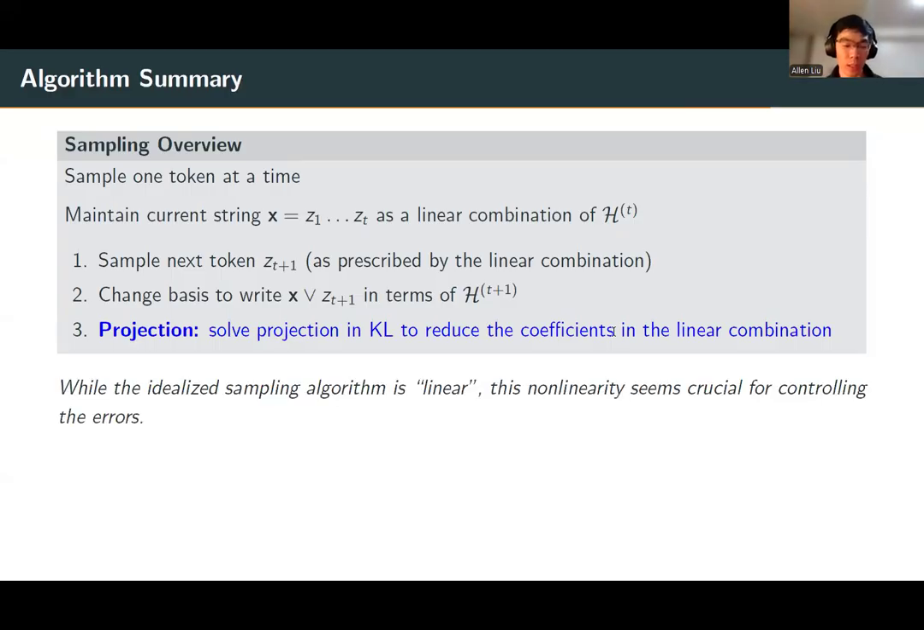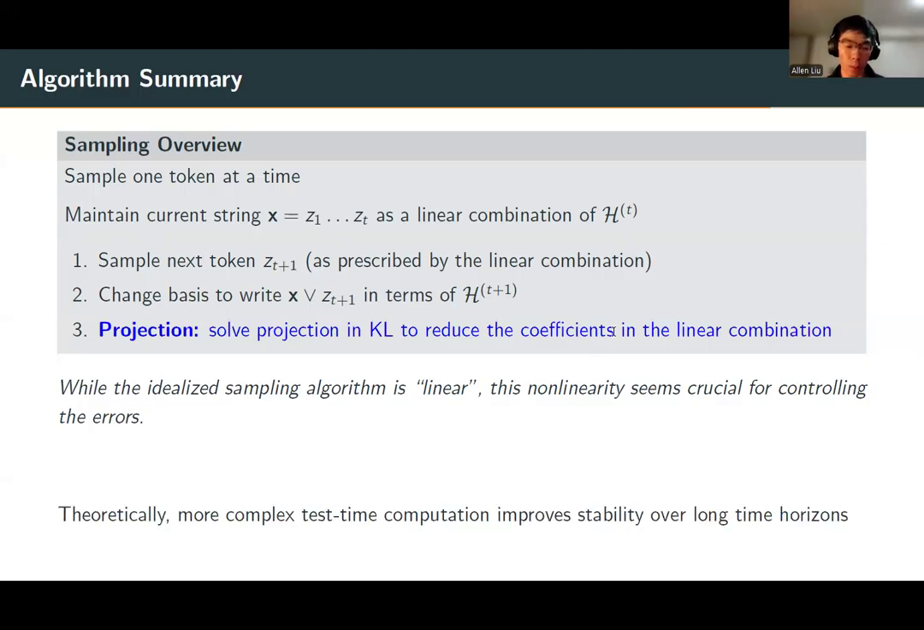This brings up an interesting conceptual point, which is that while the idealized sampling algorithm is fully linear, this third step with a nonlinearity seems crucial for controlling the compounding of the errors. And perhaps taken even more broadly, this is an interesting theoretical example where allowing for this more complex test time or inference time computation, namely this projection in KL, seems to improve stability over long time horizons.